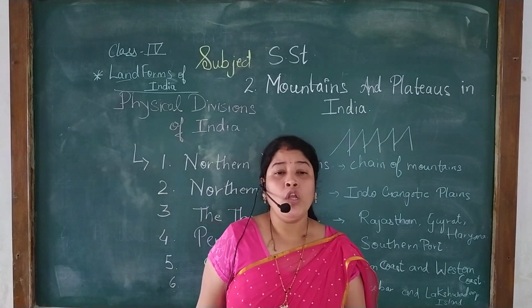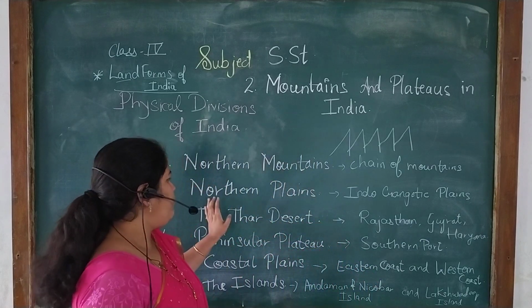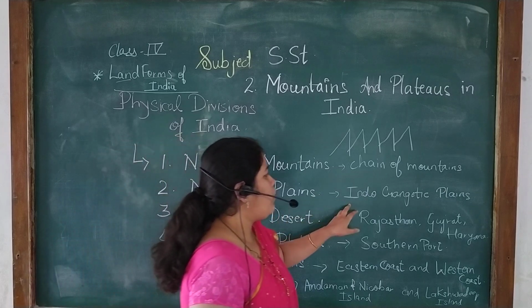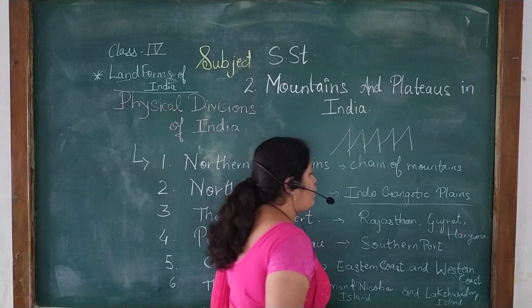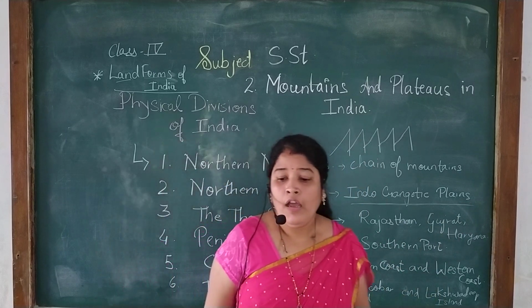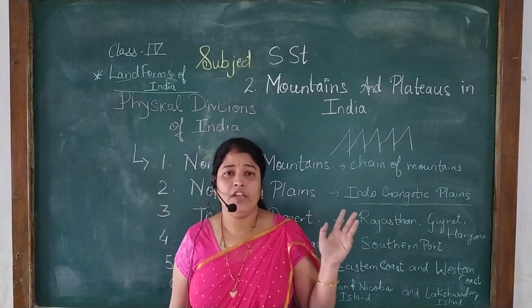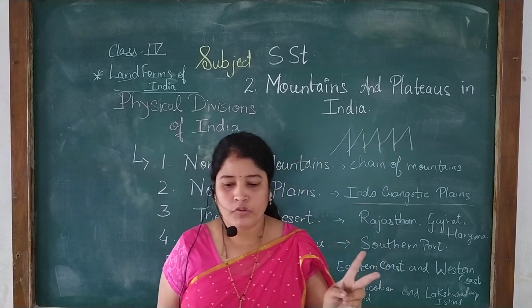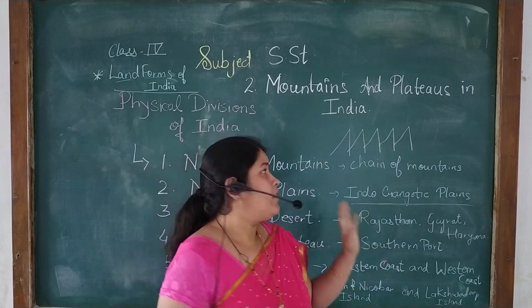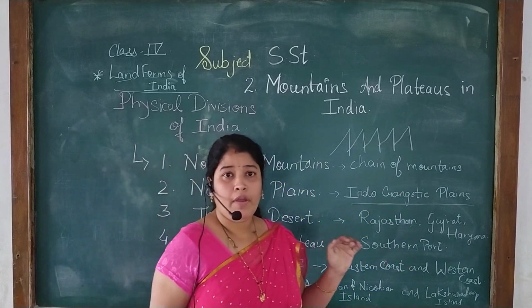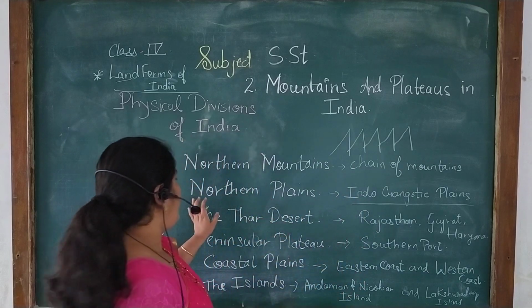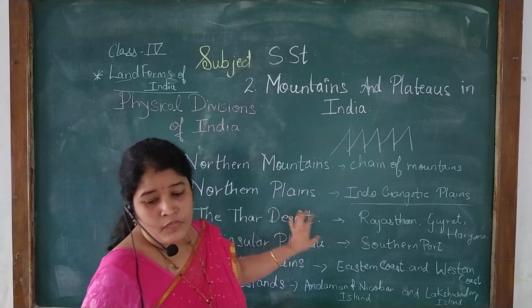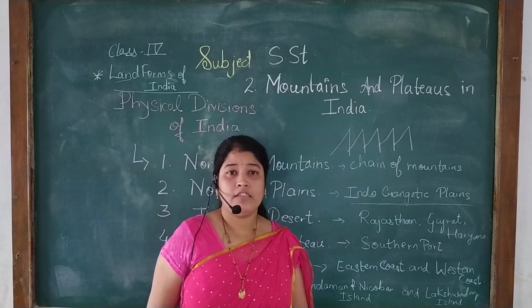Now northern plains. What are northern plains? Northern plains are also called Indo-Gangetic plains. So 3 rivers, Indus, Brahmaputra, Ganga. These 3 rivers are there. I will show you on the map, and the soil which is deposited from these 3 rivers forms the northern plains.